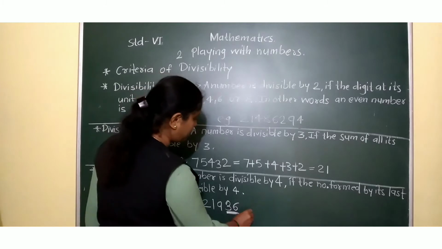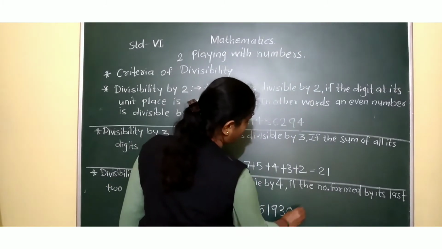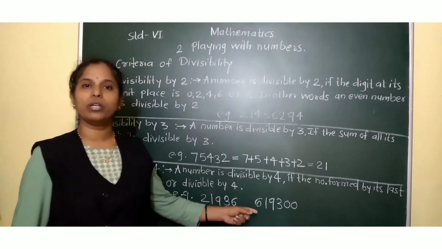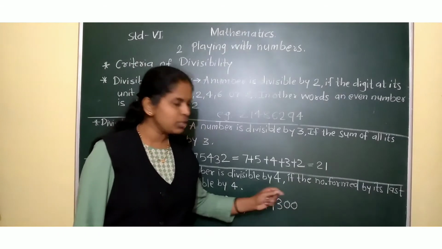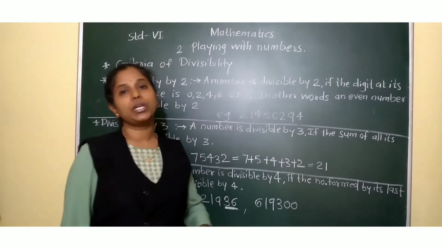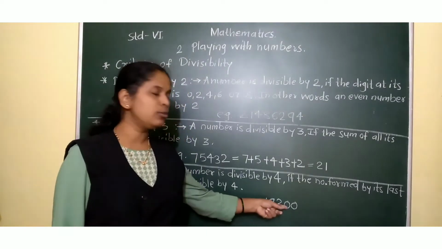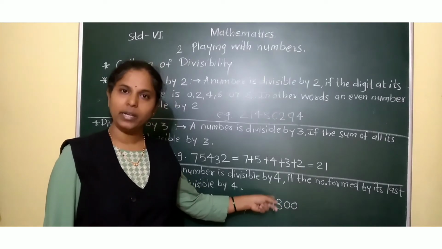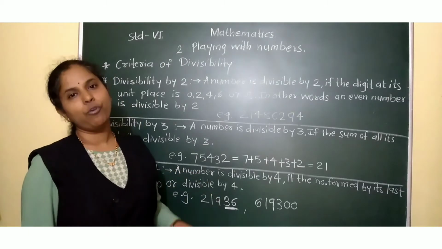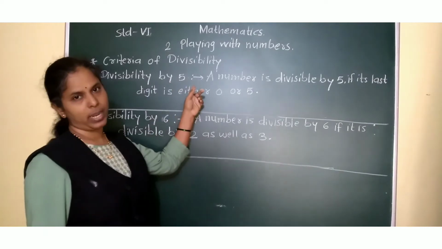Now suppose here 619300. Whether it is divisible by 4, without actually doing long division, we can say the last two digits we have to observe. If the last two digits are 00 or a number which is divisible by 4, then we can divide. So see here, two zeros are there. That means we can divide the number by 4. This is the divisibility by 4. Followed?